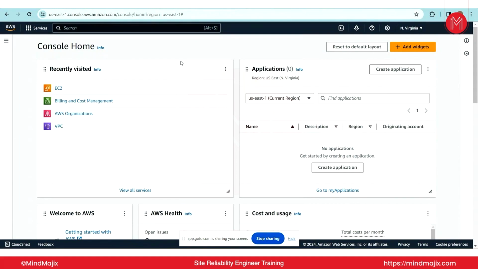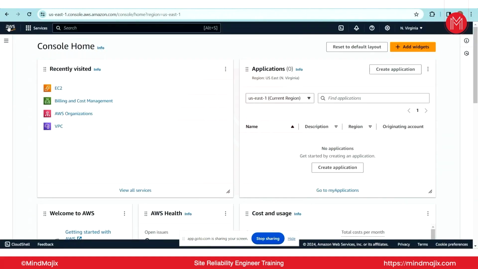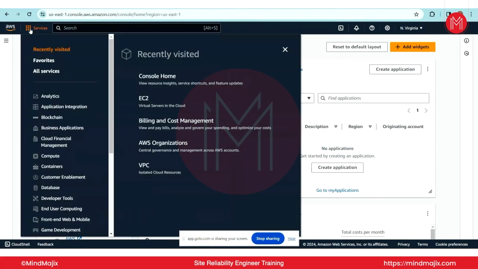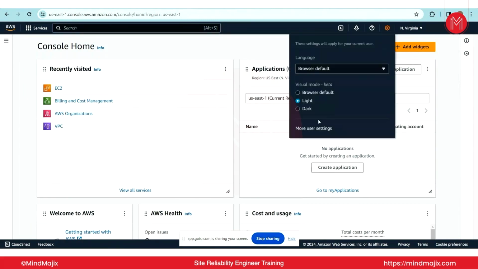One important thing you need to understand is the UI, so let us go through it. Here this is AWS. If you want to switch to the home screen at any point of time, you can click on this AWS icon. If you want to navigate to any of the services, you can click on the services navigation button, and if you know the service, you can search for it directly in the search bar. You can even change the themes, just like you do for your normal local browser.